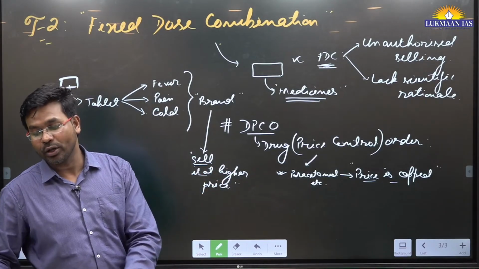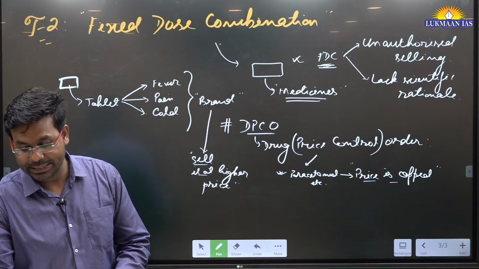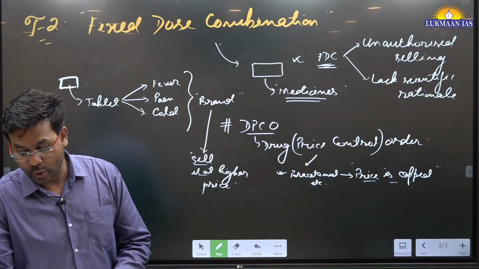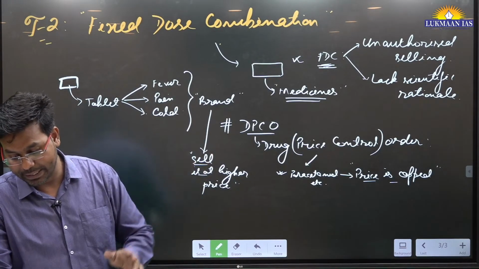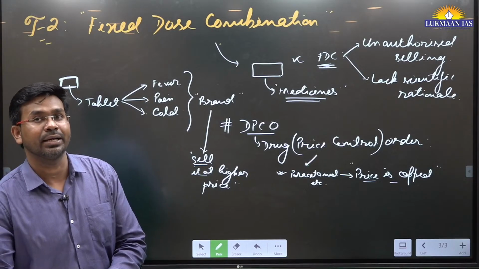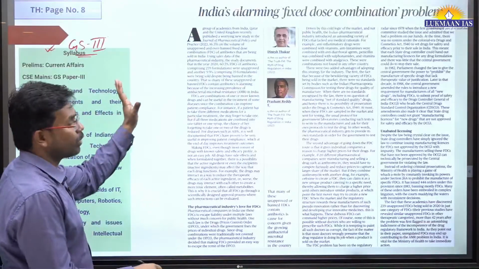So finally the author says that the fact that many of these unapproved or banned FDCs contain antibiotics is cause for concern given the growing antimicrobial resistance in the country. So this is the thing. You need to read this article to understand a little more on this topic.